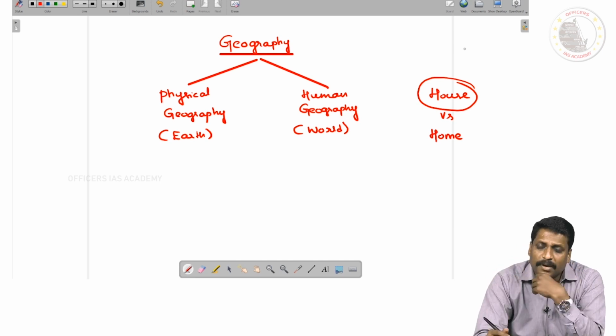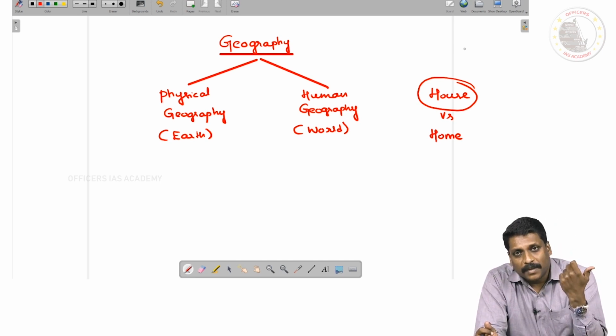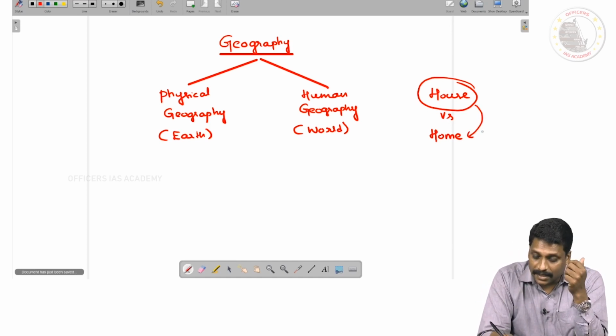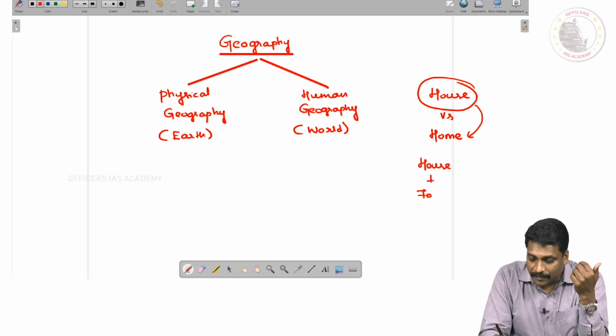It is just a building, a structure which is made up of brick and mortar. You call it a house. And now comes the question, on what occasion does this house become a home? Can I say, whenever I have a house, along with the house, if you have a socio-economic structure called family, then this house becomes what?